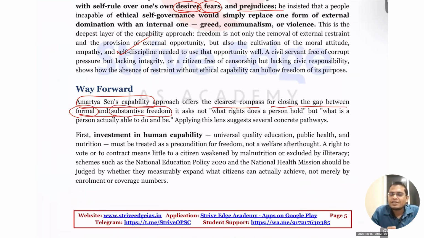Real freedom means it is not only about the abolition of slavery, but also giving them training, giving them land, giving them opportunity, so that they will not be attached to their master, they will live an independent, respectful life. आप मुझे बताओ, you can tell me, we passed the law for abolition of manual scavenging in 2013. There is a law that prohibits the employment of manual scavengers in 2013, and we also prohibited construction of unsanitary latrines in 2013. But still, in the last 10 years you can see a large number of people have died by cleaning toilets and sewage manually.